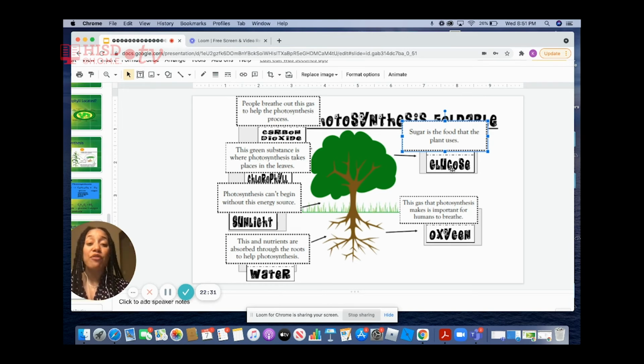So now that we have reviewed what plants need in order for photosynthesis to occur, and we also know the product of photosynthesis, can you answer a couple questions?